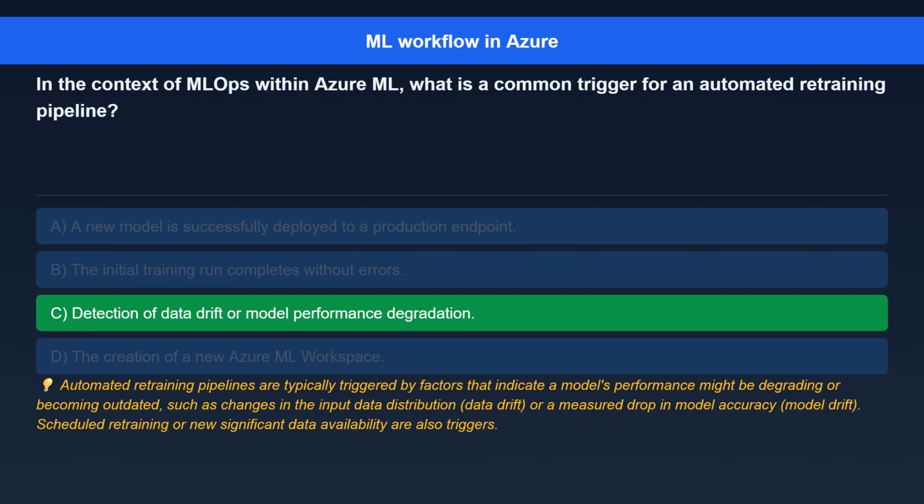The correct answer is detection of data drift or model performance degradation. Here's the explanation. Automated retraining pipelines are typically triggered by factors that indicate a model's performance might be degrading or becoming outdated, such as changes in the input data distribution, data drift, or a measured drop in model accuracy, model drift. Scheduled retraining or new significant data availability are also triggers.